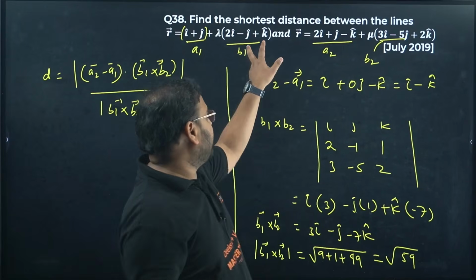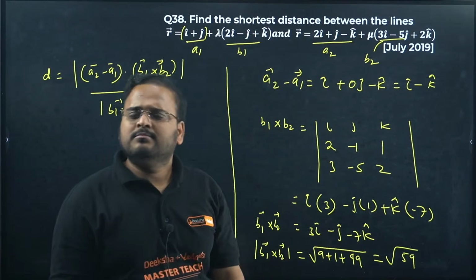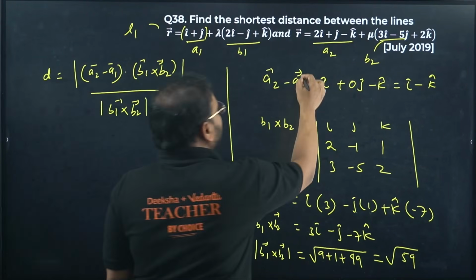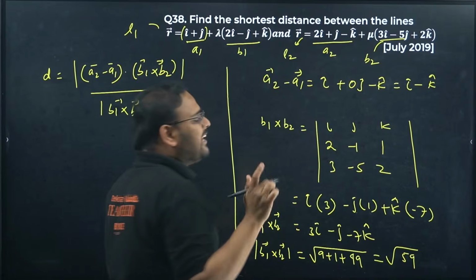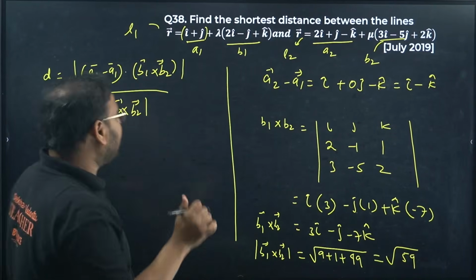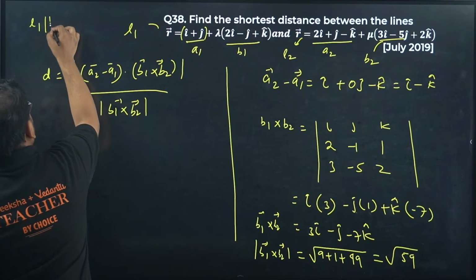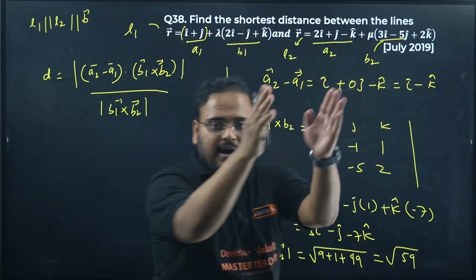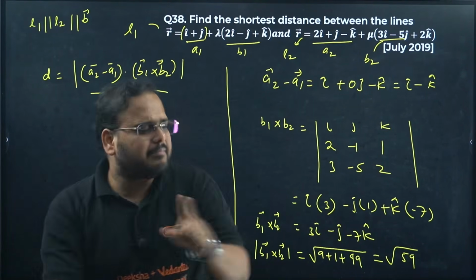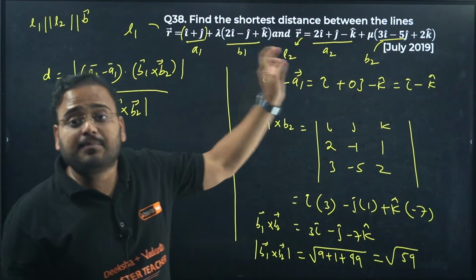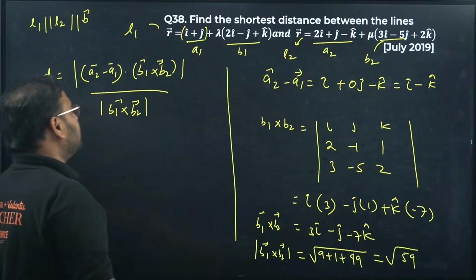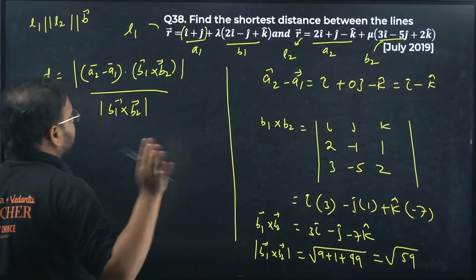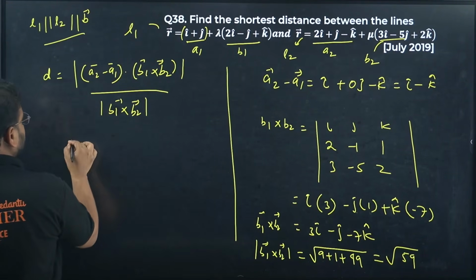But if it was a parallel line, if it is only vector B and B, what is the meaning of that? It means this is your line L1 and this is the line L2, right? If line L1 and L2 are parallel, they'll be both parallel to the same vector only, no? If two lines are parallel, they will be parallel to the same vector. It means you'll not have B1, B2, you'll have just B over there. Then this result becomes B cross A2 minus A1. Okay? I'll show you the formula, don't worry. I'll show you this case later. Right now, let's continue over here.